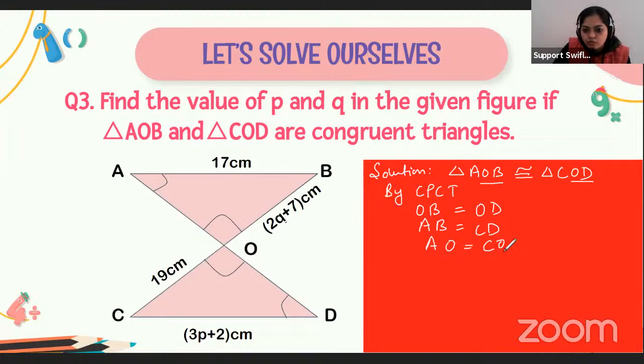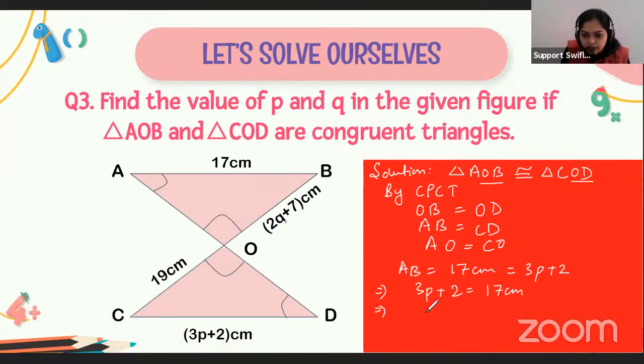Okay. So what is the value of AB? The value of AB here is 17 centimeters. All right. And the value of CD here is 3P plus 2. So when I equate this, 3P plus 2 is equal to 17 centimeters.